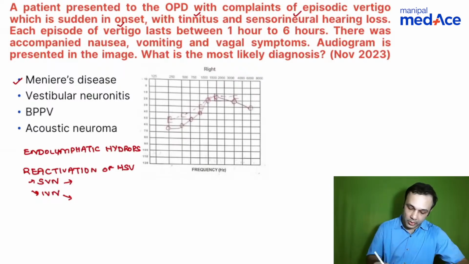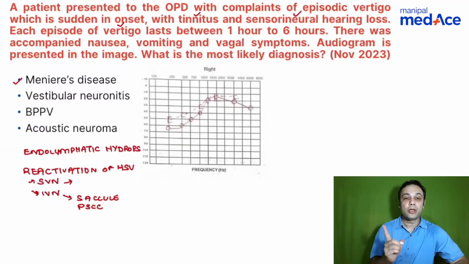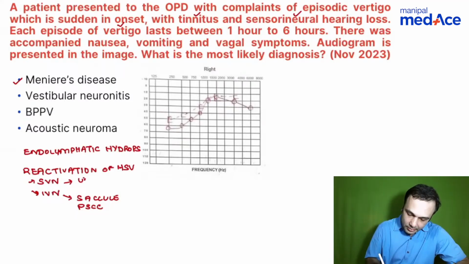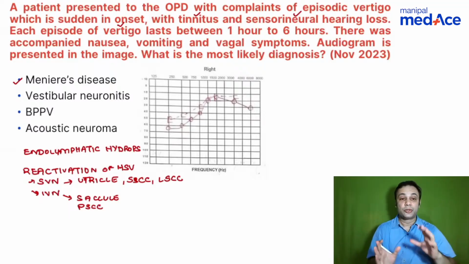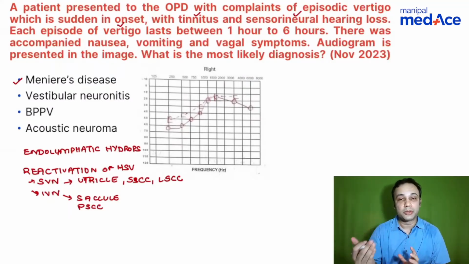The inferior vestibular nerve supplies the saccule and what else? Posterior semicircular canal. The superior vestibular nerve supplies the utricle, the superior semicircular canal, and the lateral semicircular canal. So this is how you should be able to gauge what the symptoms are, right?